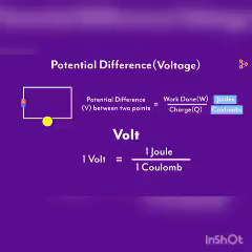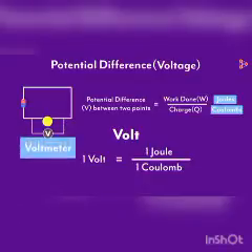The potential difference is measured by an instrument called voltmeter. It's measured in parallel across the points between which the potential difference is to be measured.